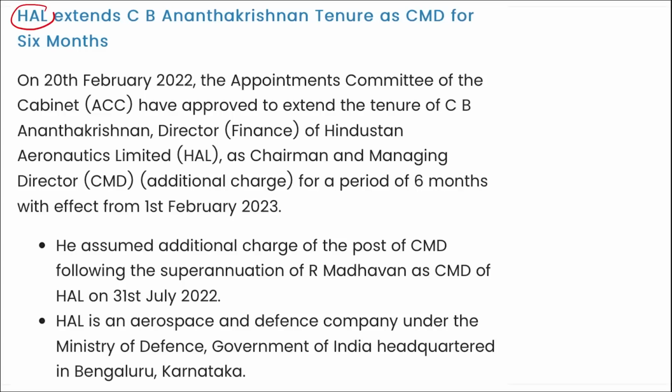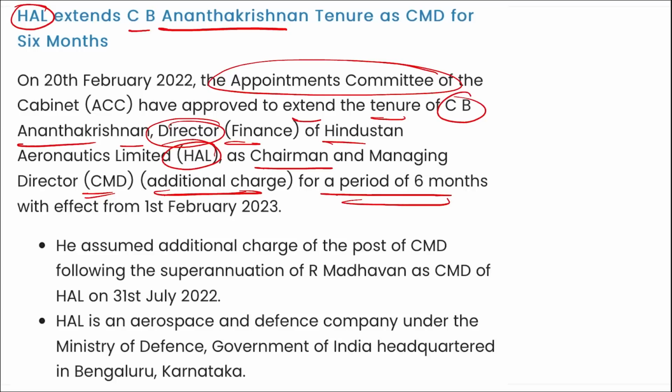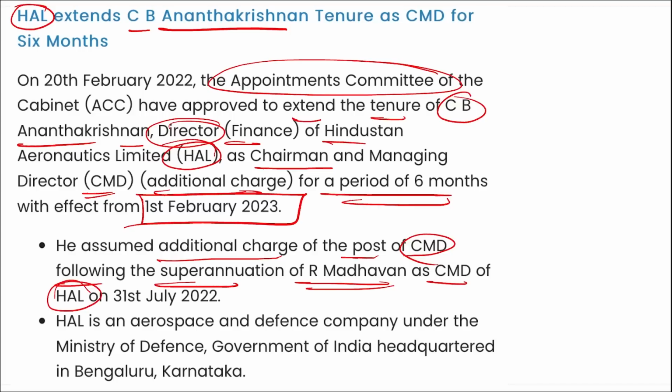Next, remember, Hindustan Aeronautics Limited has extended the tenure of CB Ananthakrishnan for 6 months. I repeat, the Appointments Committee of the Cabinet (ACC) approved the extension of the tenure of CB Ananthakrishnan, who is the Director of Finance of Hindustan Aeronautics Limited, as the Chairman and Managing Director. He has been given the additional charge for a period of 6 months. His term will start from 1st of February 2023, and he assumed the additional charge of the post of CMD following the superannuation of R. Madhavan as the Chairman and Managing Director of HAL on 31st of July 2022.